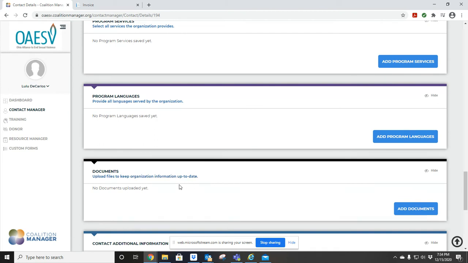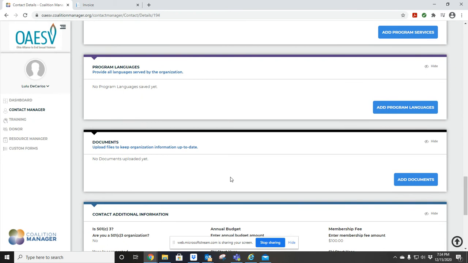Now, when it comes to documents, on here you could go ahead and add any documents. We will be sending you a paper form document for you, the executive director, to sign and send to us. Now you could go ahead and sign it, and you could go ahead and take a picture of it and add it to this document, and we will receive it. Or you could, once you sign it, go ahead and mail it back to us, and we will add it for you as well.